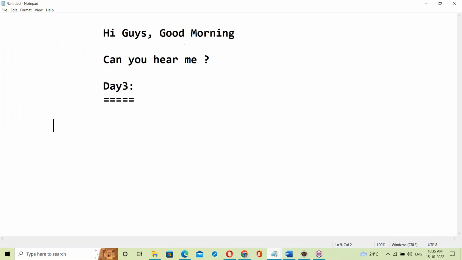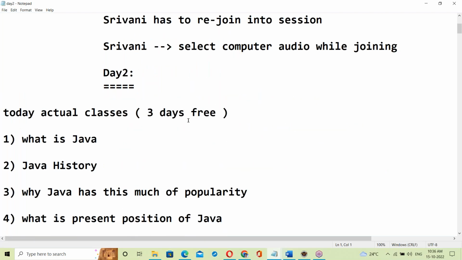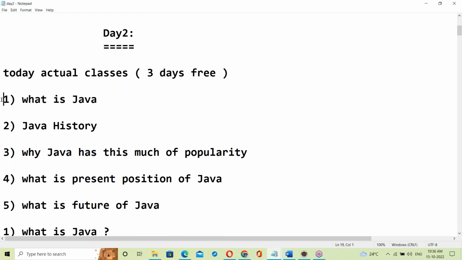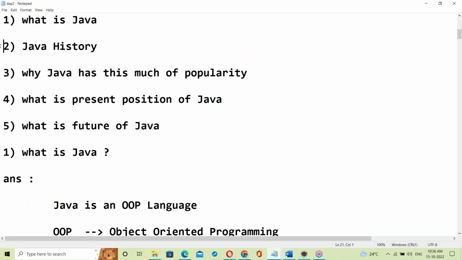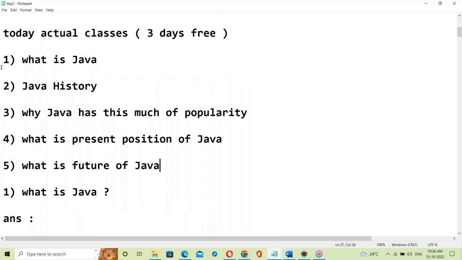Next, today is day 3. In yesterday's class, day 2, we discussed what is Java, the history of Java, why Java has this much popularity, the present position of Java, and the future of Java. All these things we discussed.